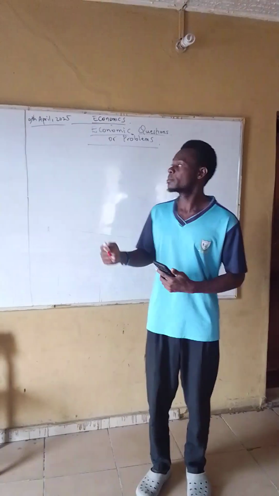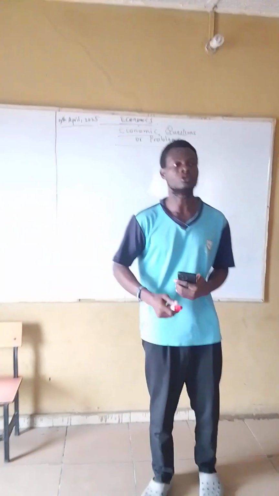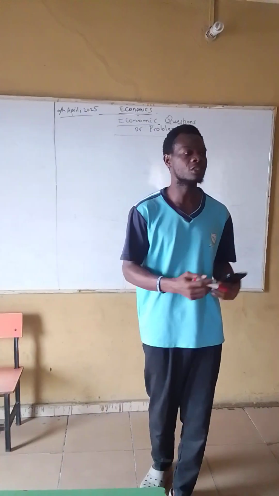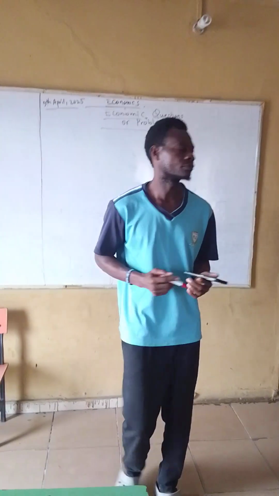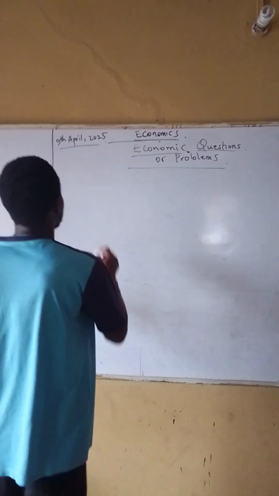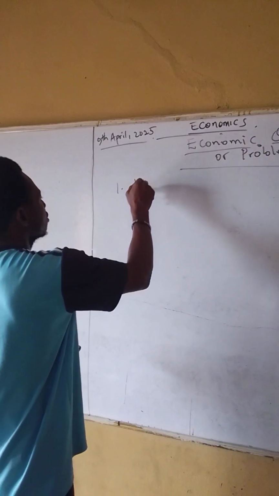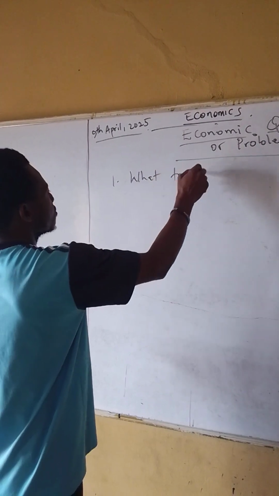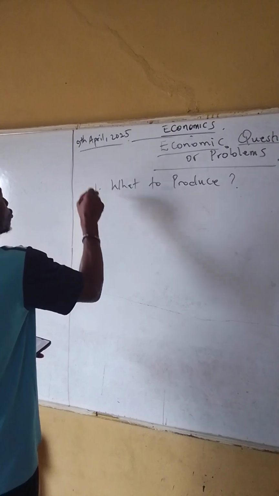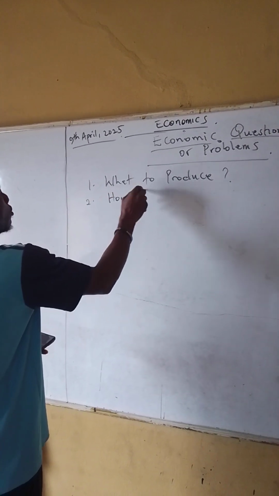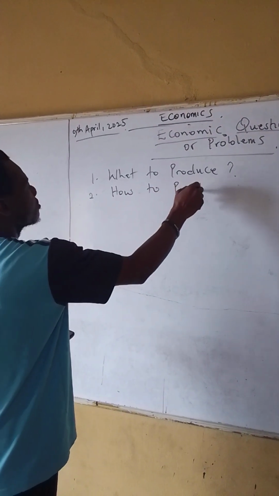So what brings about these problems that we have to solve in our economy, that is in our day-to-day economic activities, is: number one, what to produce is a question for economists. Two, how to produce.